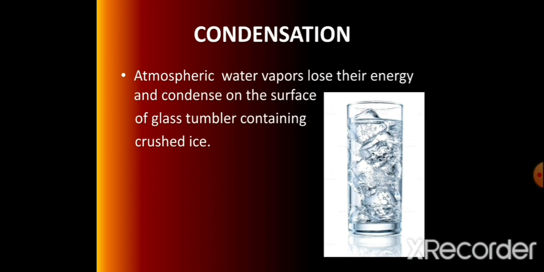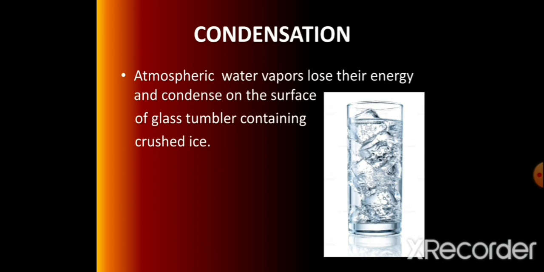Do you have this question in your mind or not? From where does this water come? Does that water come from inside the glass to the outside of it? Is it like this? No, it is not possible.